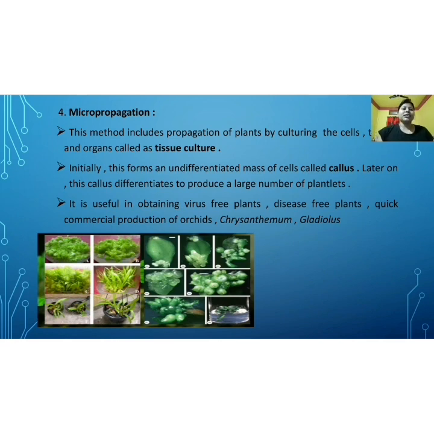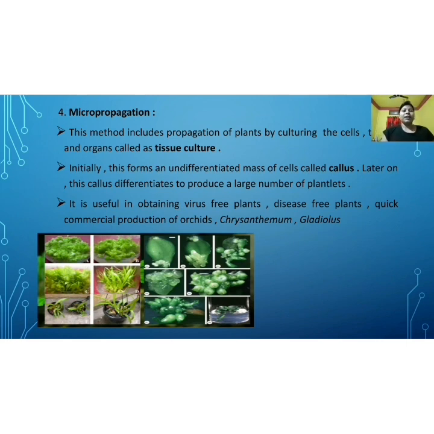Micropropagation is an artificial vegetative propagation through which, as we desire, we may develop virus-free plants, disease-free plants, and produce as many plants as we want.